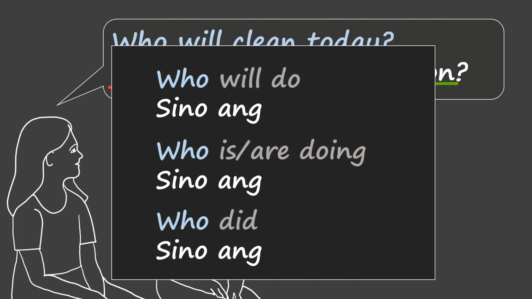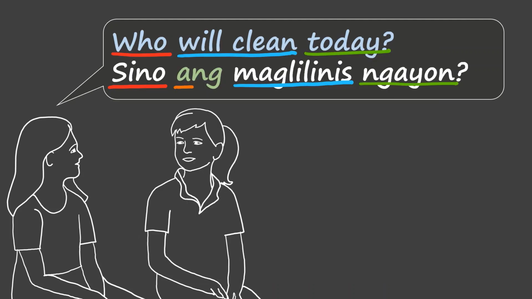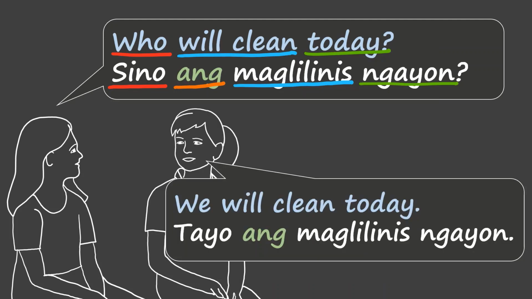Now let's go back to our conversation. Abby answered, "We will clean today. Tayo ang maglilinis ngayon." So we is tayo. Again, the ang word is there because whenever we say we will do an action, are doing, or did an action, we say tayo ang plus the action word.